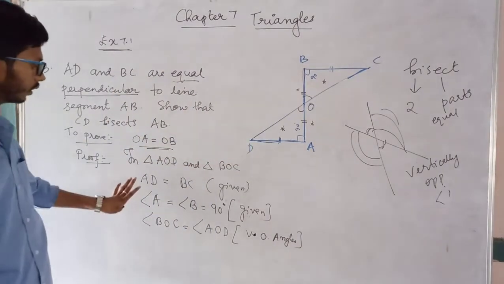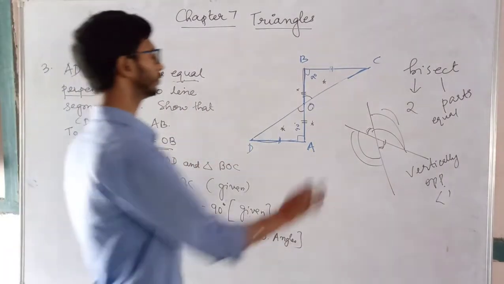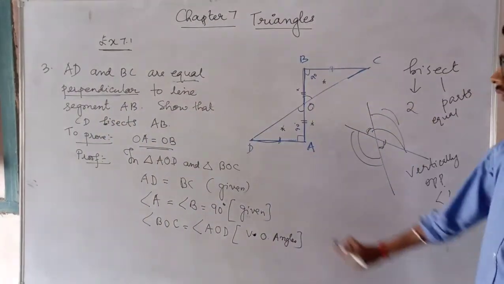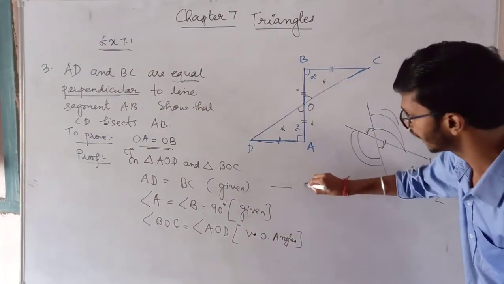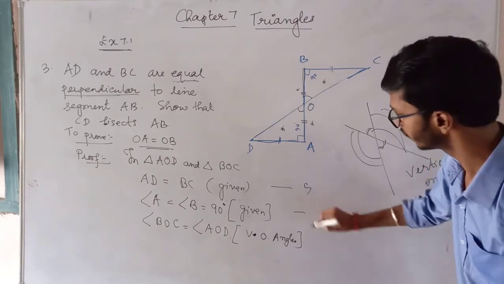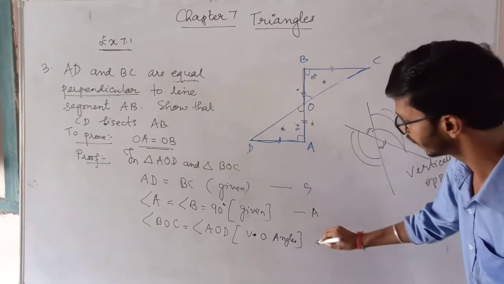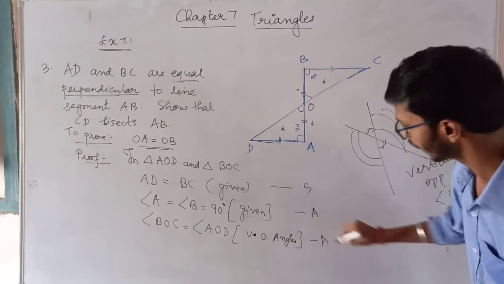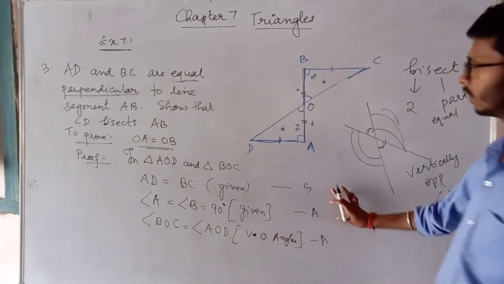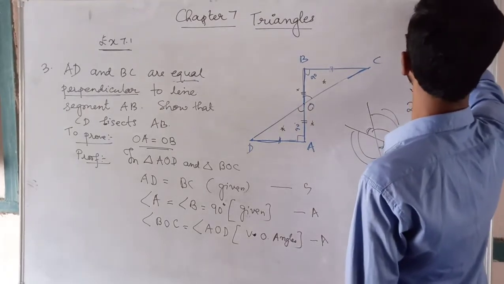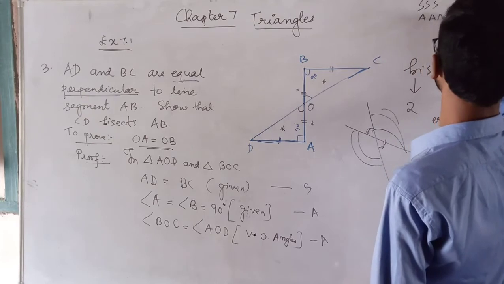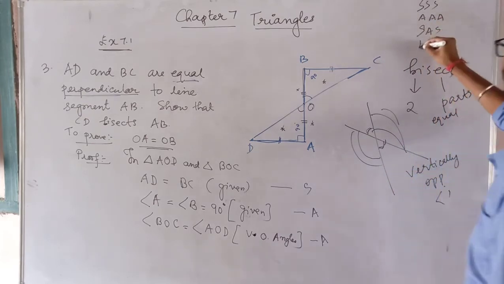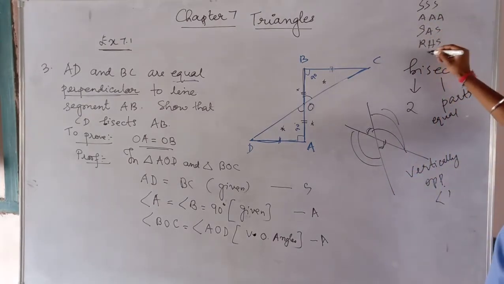So we have got all the desired deductions. Now you see here, the first one is a side, the second one is an angle, and the third one is also an angle. So which postulate does it satisfy? Triple S, triple A, SAS, RHS or ASA?